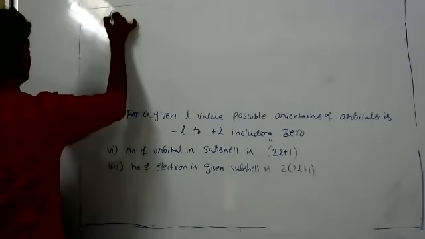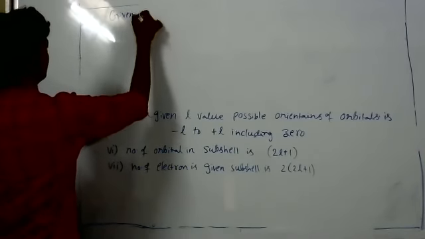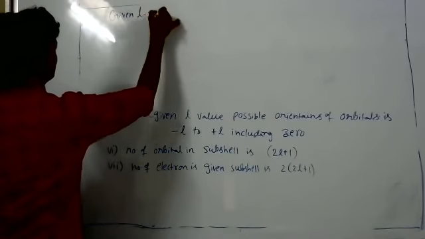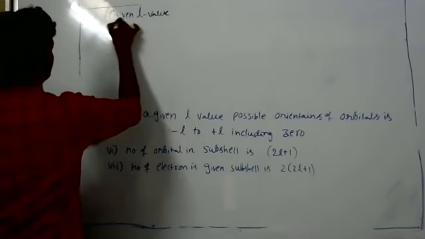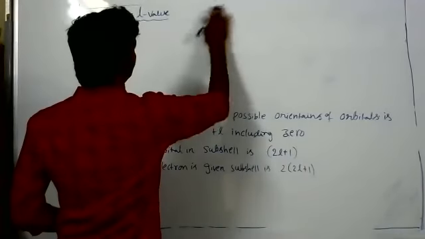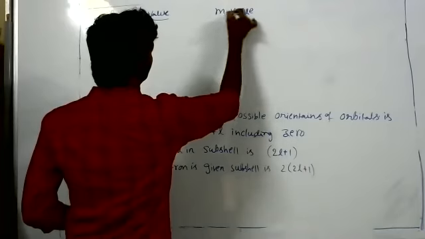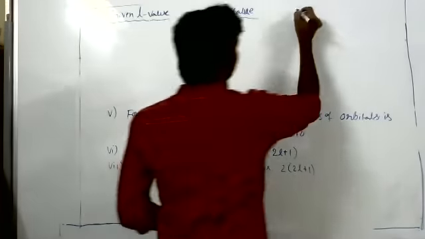Here, given the L value, meaning the subshell, then the M value, the possible orientations of orbitals.